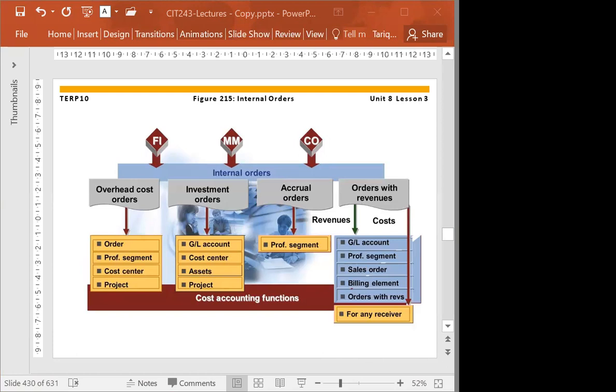From the cost accounting point of view, any cost object could be a cost center, an activity type, or processing. So those are the receivers. So it is not only that we are receiving from finance, maybe we are receiving something from your controlling as well, one of the objects of the controlling.